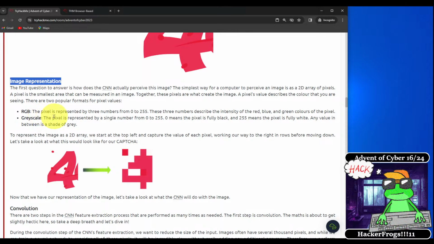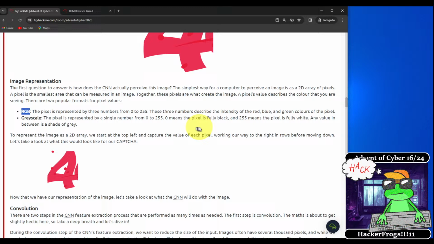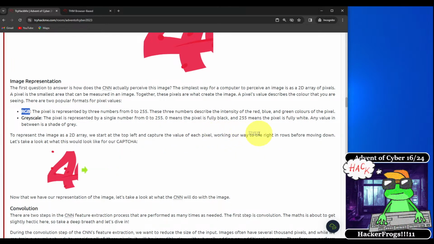There are two popular formats for pixel values. So there's the RGB value. The pixel is represented by 3 numbers from 0 to 255. These 3 numbers describe the intensity of the red, blue, and green colors of the pixel. And grayscale. The pixel is represented by a single number from 0 to 255. 0 means the pixel is fully black, and 255 means the pixel is fully white. Any value in between is a shade of gray.